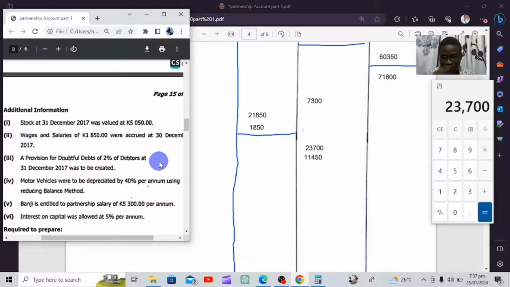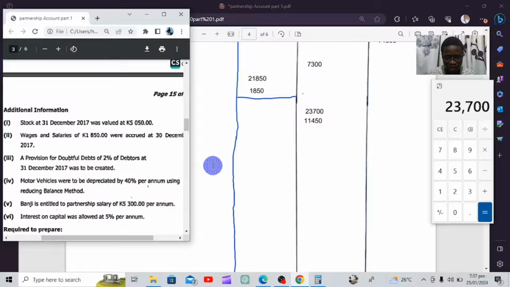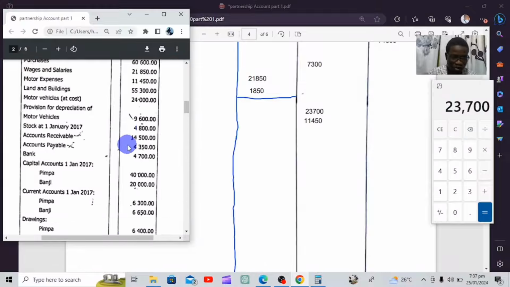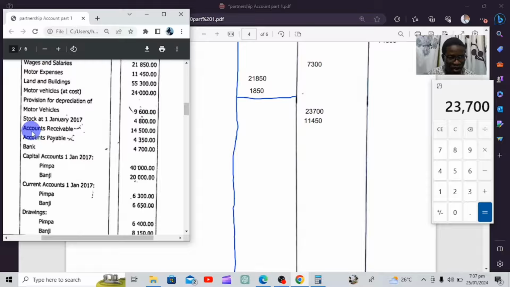So how do we work this one out? We're going to find 2% of debtors. Here we're having accounts receivables. Accounts receivable are debtors. These are our debtors. Then accounts payable, these are our creditors. So we're going to find 2% of 14,500, which is our total debtors. So we're going to say 2% of 14,500.